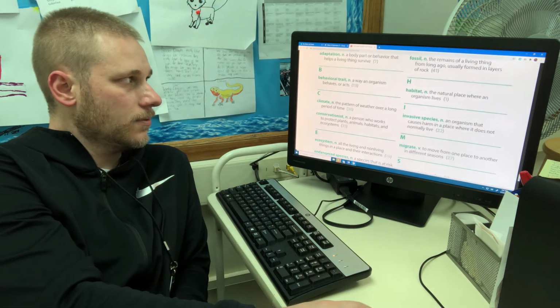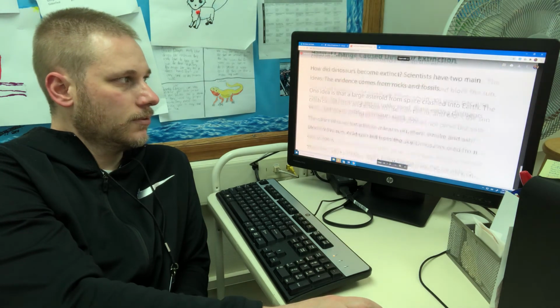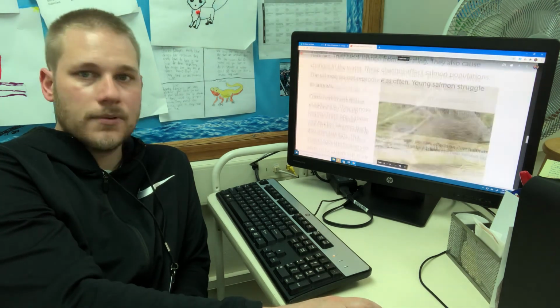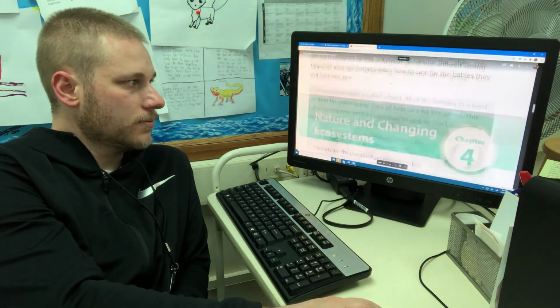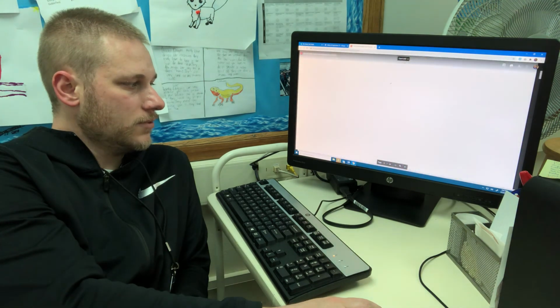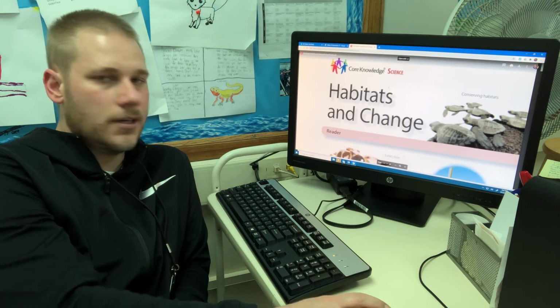And that's it. So we are almost done with animals. If you go up to the top. Hope I'm not making your head hurt right now. Almost there. 10, 9, 8, 7, 6, 5, 4, 3, 2, 1. So habitats and change. All right, that's it for the week.